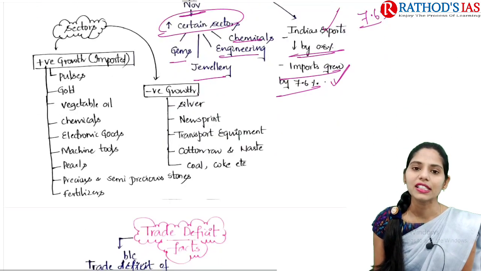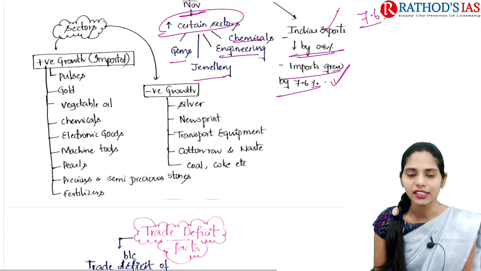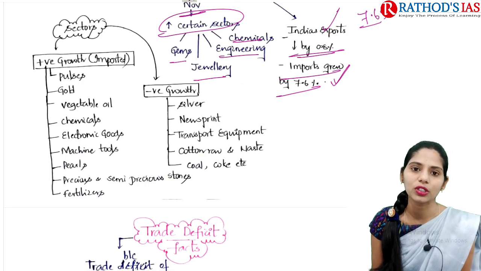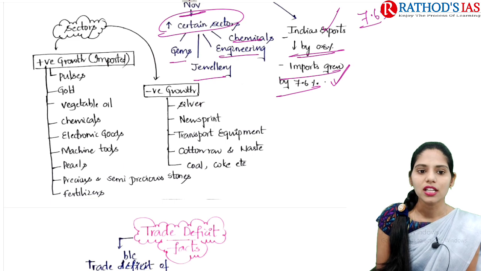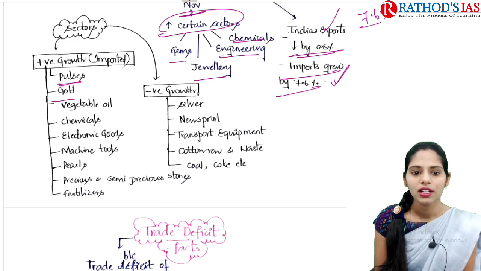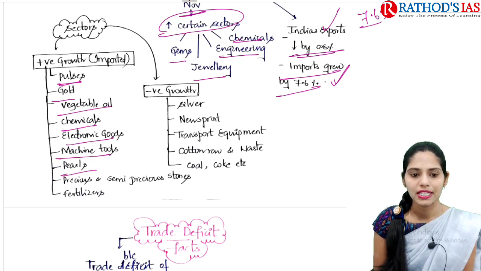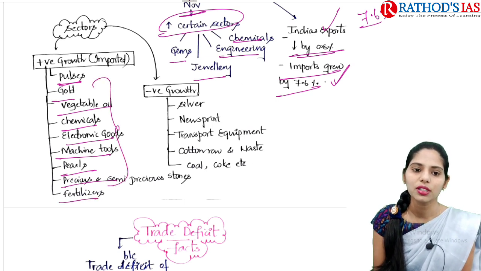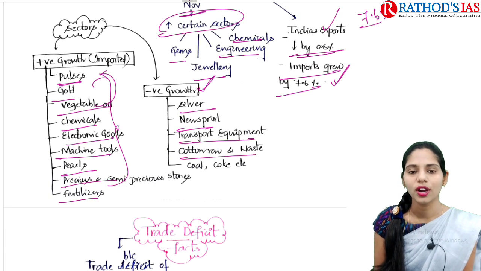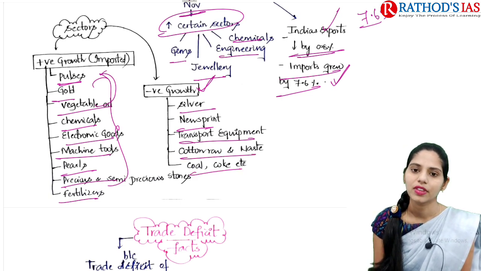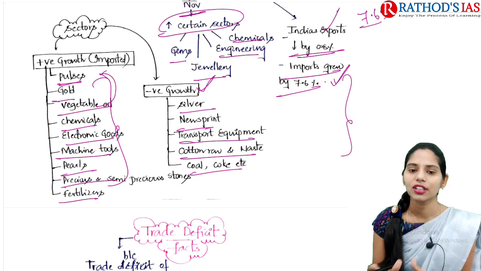Now let us see some of the details highlighted in this article, regarding which sectors are showing positive growth in imports and which sectors are showing negative growth. The positive sectors include pulses, gold, vegetable oil, chemicals, electronic goods, machine goods, pearls, precious and semi-precious stones, and fertilizers. These are showing positive growth in imports. The negative growth is in silver, newsprint, transport equipment, cotton raw and cotton waste, coal, coke, etc. So these are some important details given in this article.